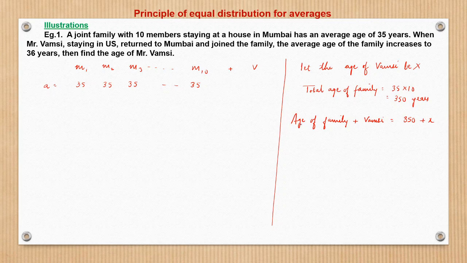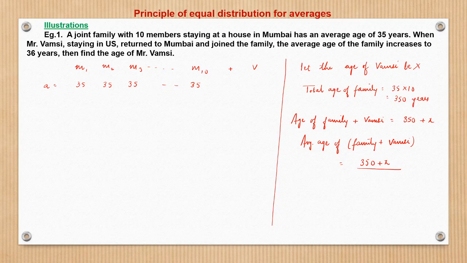What will be the average age then? The average age of the family including Vamsi would be the total age, 350 plus x, divided by the number of members of the family.